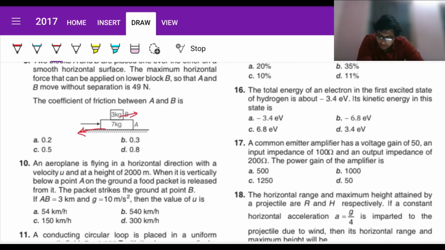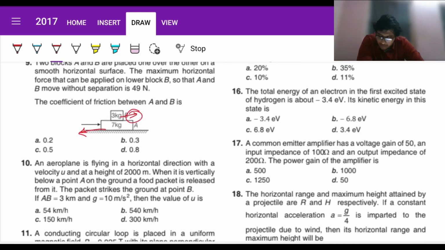Fine. So this force max possible is going to be mu into m into g, where m is mass of B. So 3 mu g. Fine. And it is going to be the force that provides the necessary acceleration. So 3 into A. Fine. So mu g can be written as A, or mu can be written as A by g.